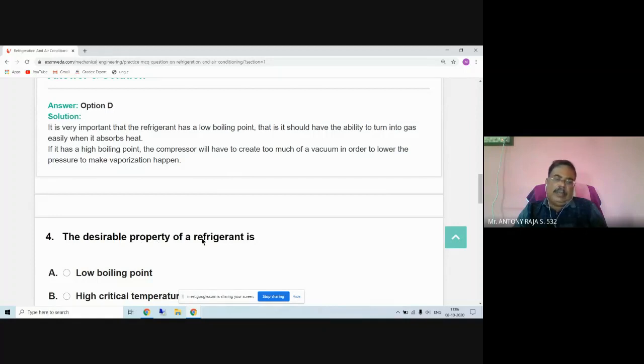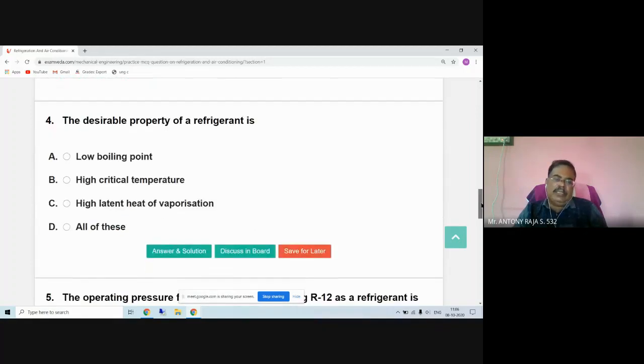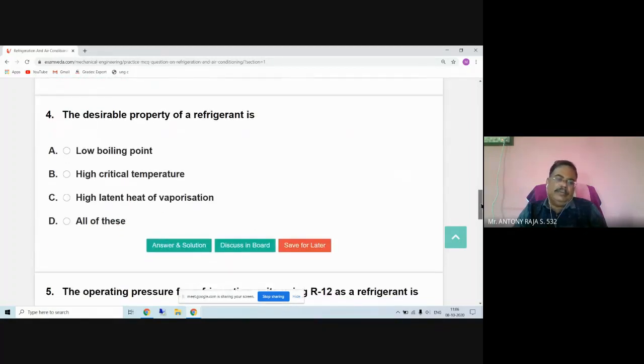Next, the desirable property of a refrigerant. Here you see that low boiling point is one of the desirable properties. High critical temperature is desirable. High latent heat of vaporization is desirable; the latent heat of evaporation is nothing but the enthalpy difference, enthalpy of vapor minus enthalpy of liquid.